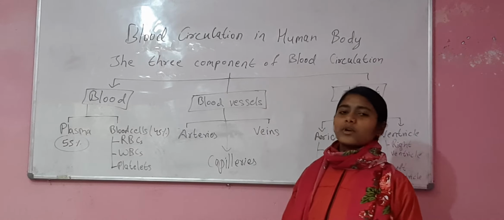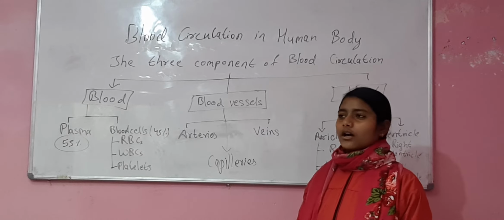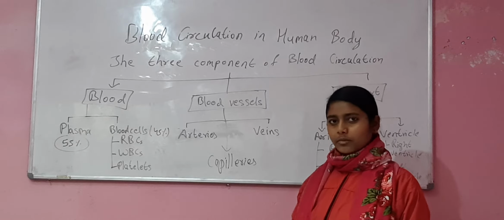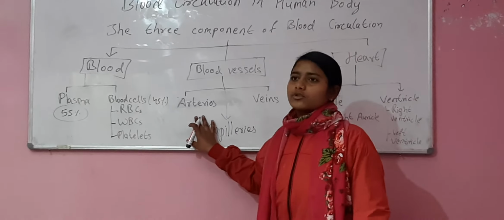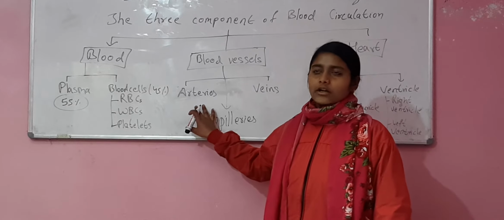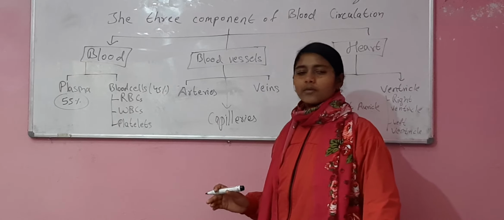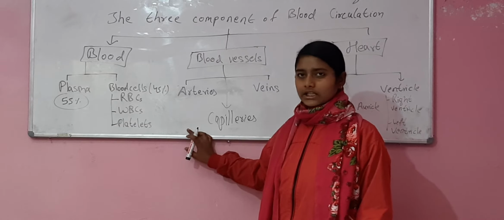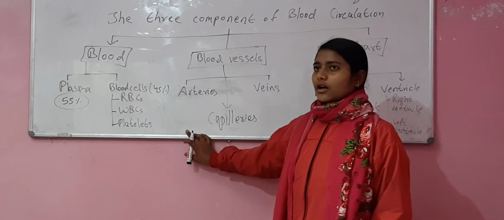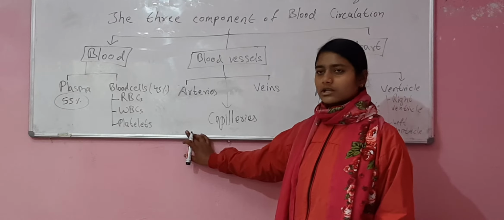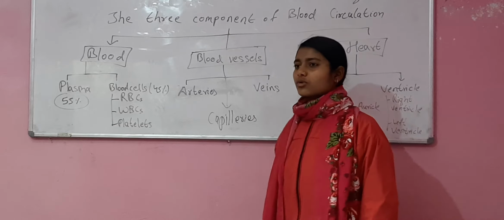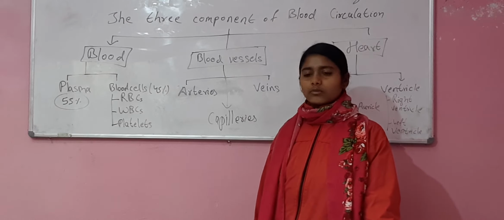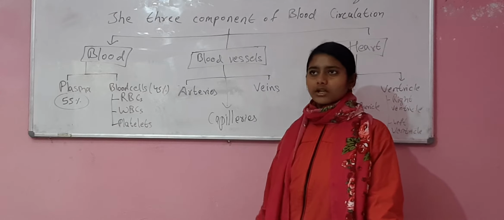Arteries are the blood vessels which help to transfer the blood from the heart to the other parts of the body. Arteries carry the pure blood from the heart to the other parts, except the pulmonary arteries. The walls of the arteries are very thick. They are made of three layers of muscles. Arteries don't have valves because the blood in arteries flows with very high force,